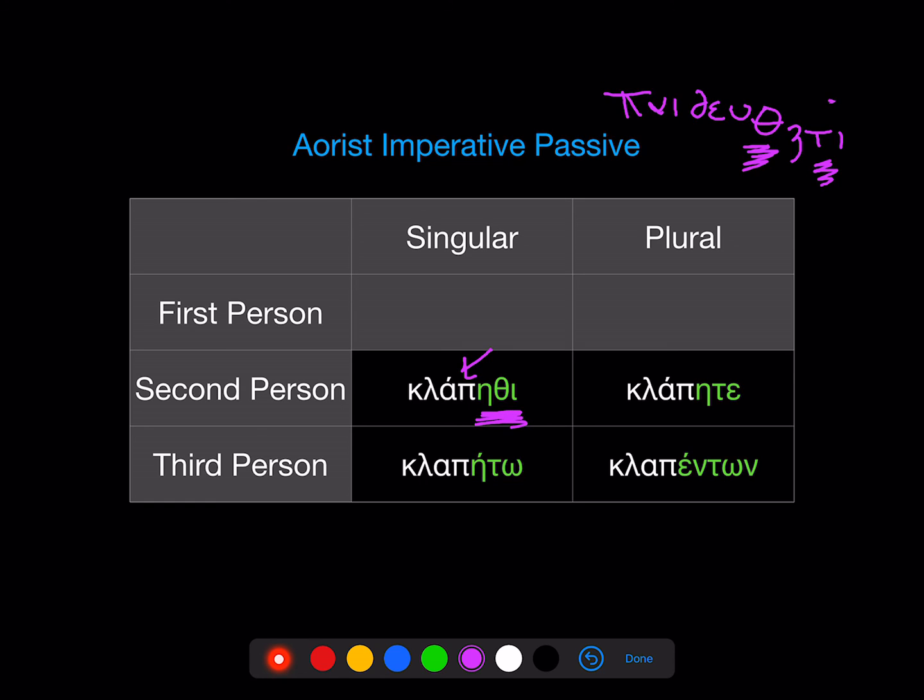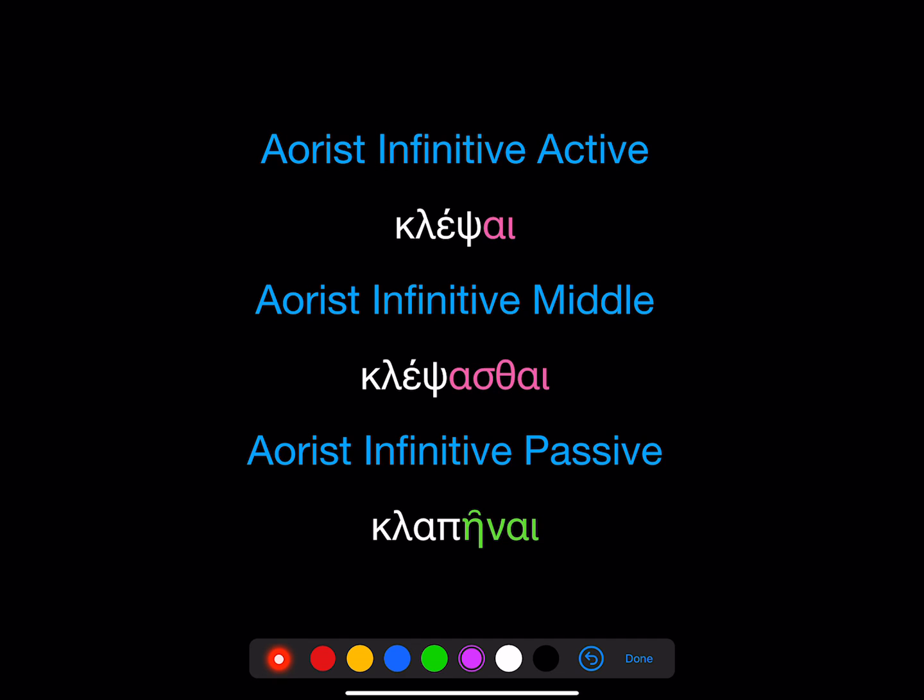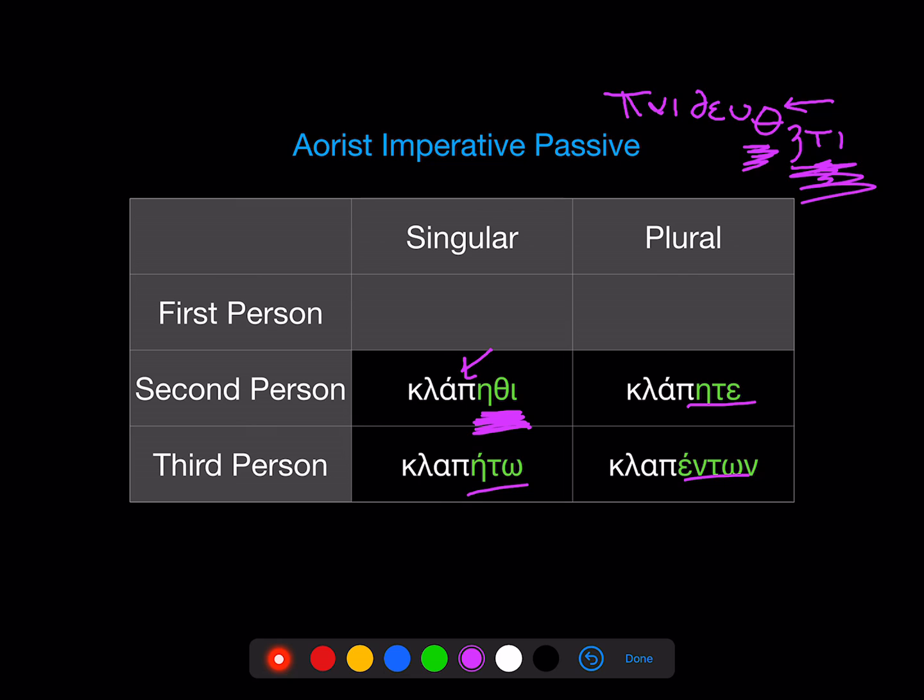Okay, so if you have a theta there, you're going to have -thēti. If you don't, you're going to have -thēthi. Other than that, exactly like paideuo. And again, exactly like paideuo. So if you don't have a theta at the end of the stem for the sixth principal part, you're going to have, in that second person singular aorist imperative passive, -thēthi instead of -thēti. Other than that, exactly the same.